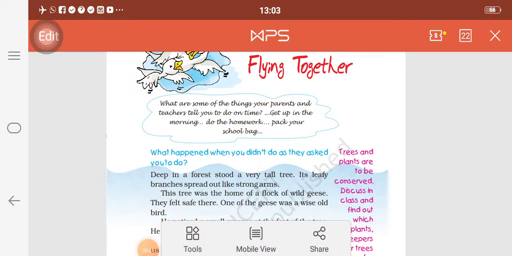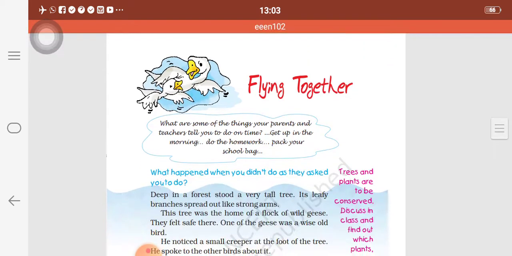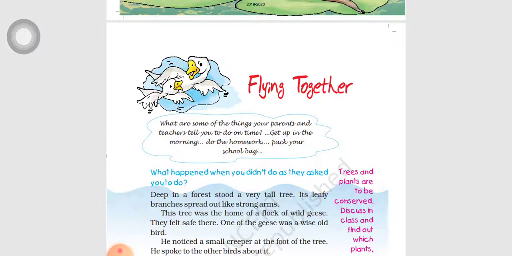Hello everyone. Today we are going to revise Unit 2 Prose, Flying Together, an interesting story. Let's start our lesson. Children, some of the things your parents and teachers tell you to do on time. What are those things? Do you remember?